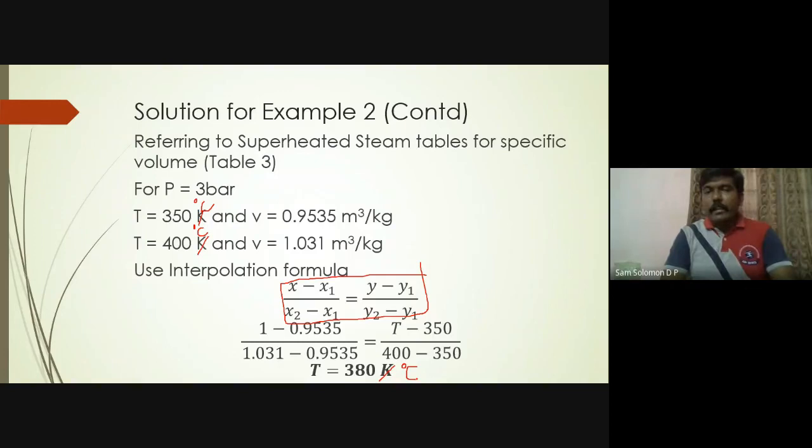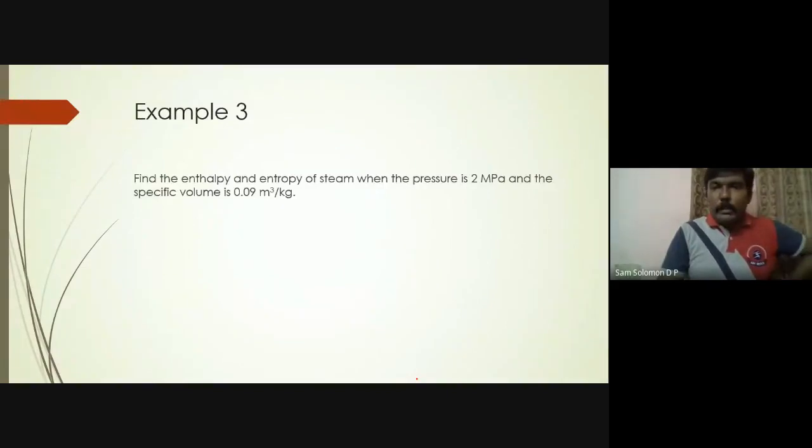These are all fundamentals where you need to know how to refer to the steam tables, how to get values from them, how to interpolate. All these things are very, very fundamental and basic. So this is a very simple question, and I think you can even try this on your own.